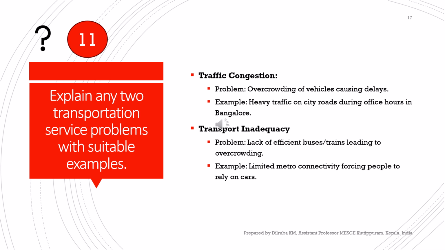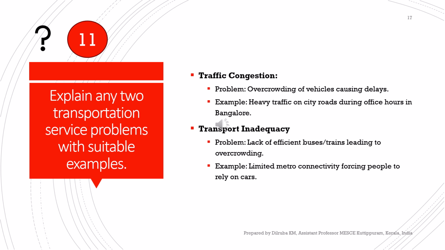The 11th question is, explain any two transportation service problems with suitable examples. Since the question is asking only to write down two problems, I'm sticking to traffic congestion and inadequacy of transport. Traffic congestion is overcrowding of vehicles in the transportation infrastructure. It can be road or waterways or whatever. So overcrowding of vehicles causes delays, which cause frustration, and it also causes economic drops. Heavy traffic on a city road during office hours is a very good example of traffic congestion.